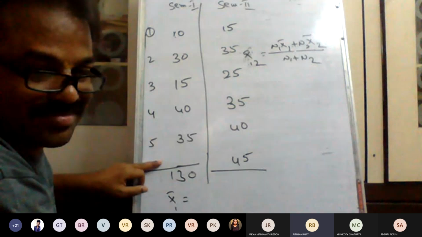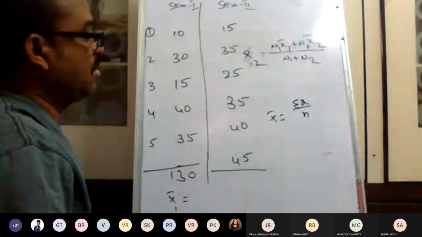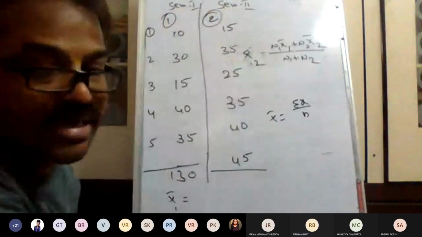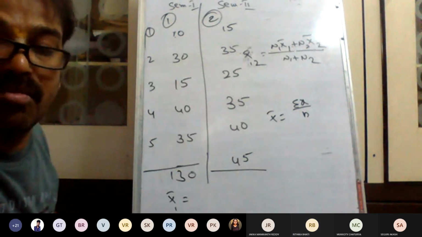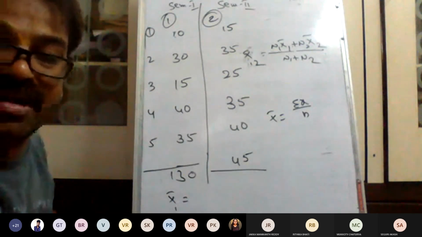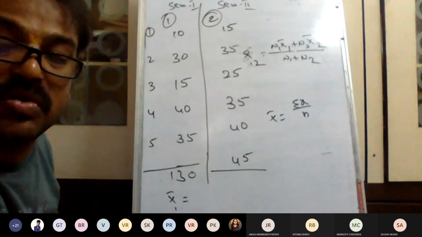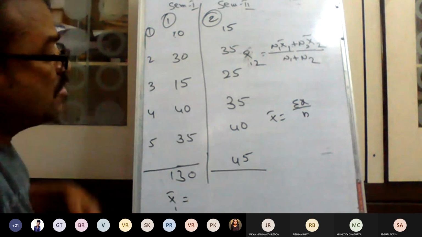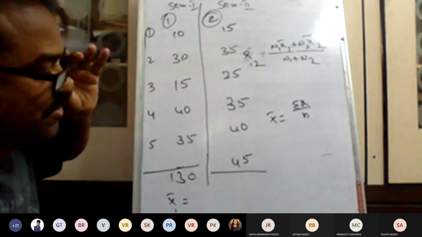Yes, sir. For that formula, arithmetic mean is equal to sigma x divided by n. Take the second problem. Both together we are calculating the combined arithmetic mean. When calculating the arithmetic mean of 2 or more groups, the combined calculation is called a combined arithmetic mean, the combination of 2 or more arithmetic means. Now actually we are calculating SEM 1, SEM 2 marks. One student.